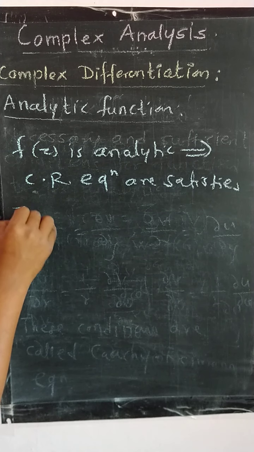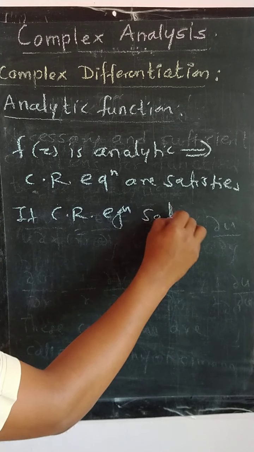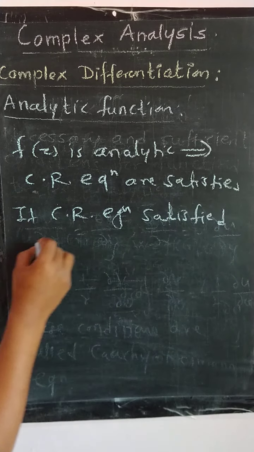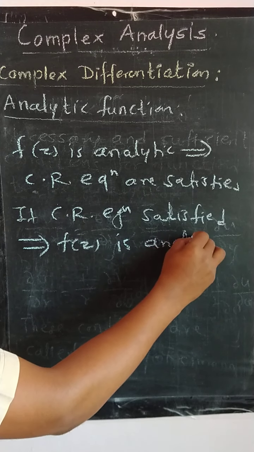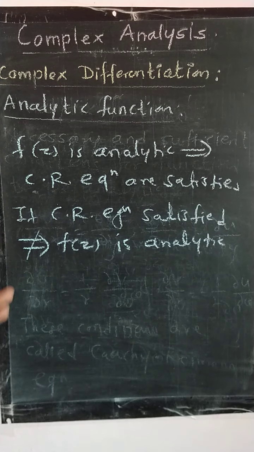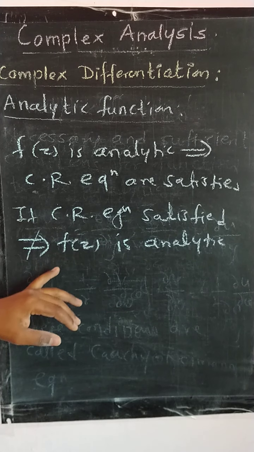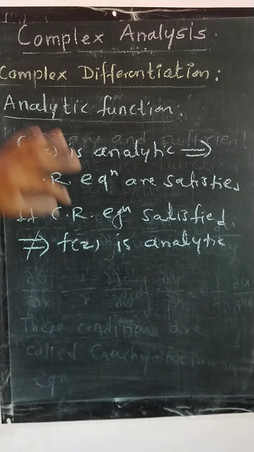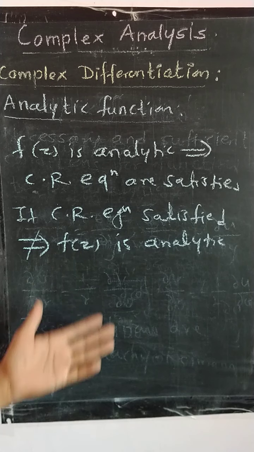But if the CR equations are satisfied, then we cannot directly imply that f of z is analytic. There is one more condition, that those partial derivatives of u and v are continuous functions of x and y, then only the function is analytic. So this is a one-way thing, that is, if f of z is analytic, then the CR conditions have to be satisfied, but if the CR equations are satisfied, then f of z may be analytic.